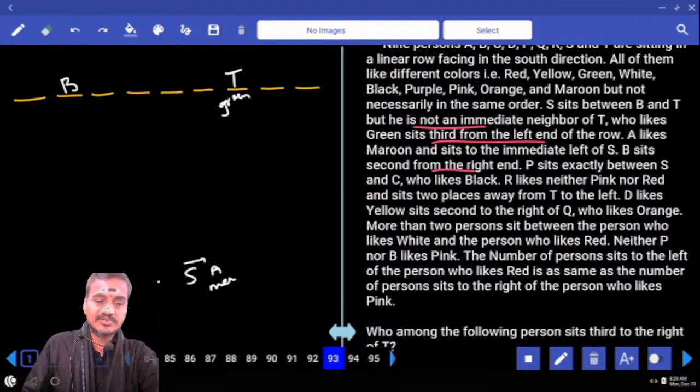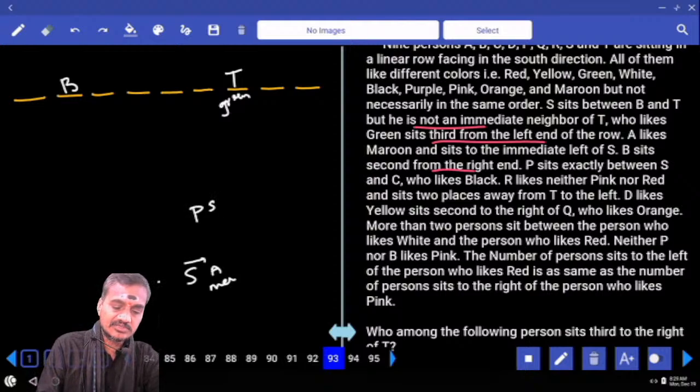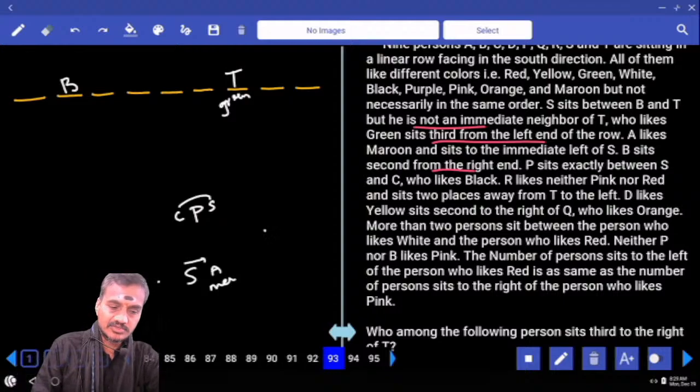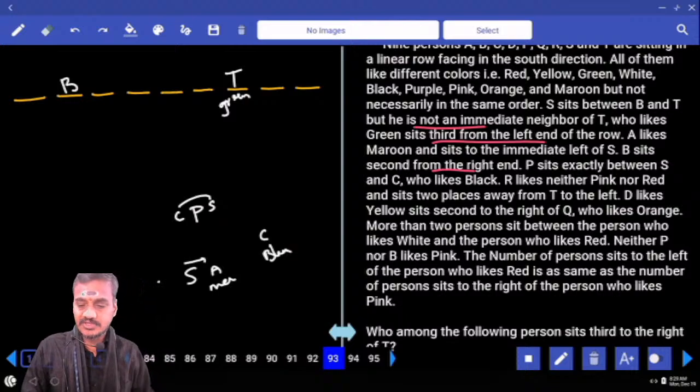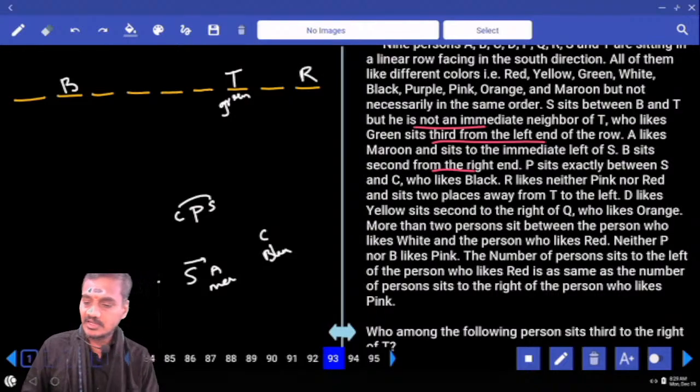P sits exactly between S and C. Now P is exactly between S as well as C in any order. C likes black color. And R likes neither pink nor red and sits 2 places away from T to the left. Now where is this R? R is here. And R likes neither pink nor red.